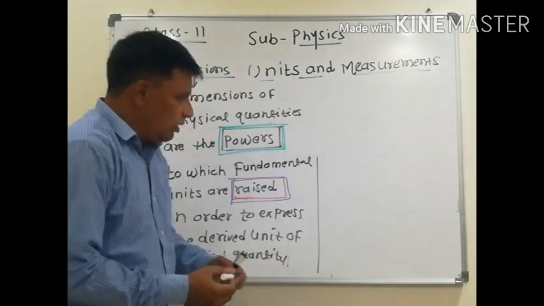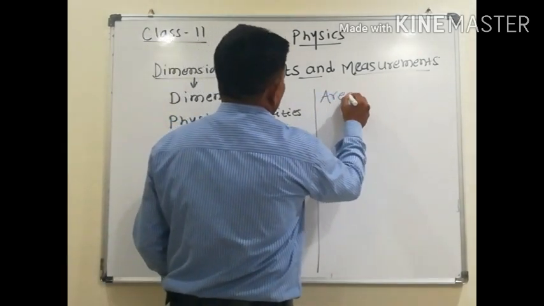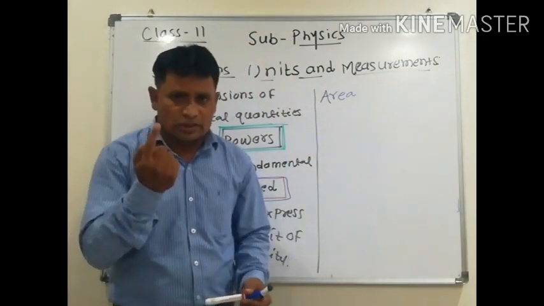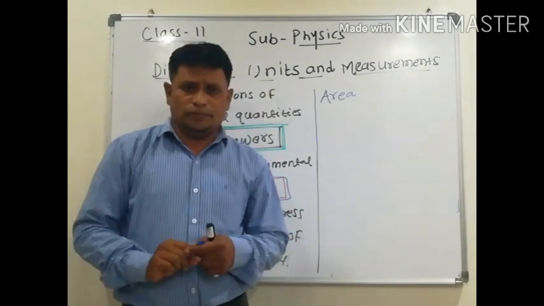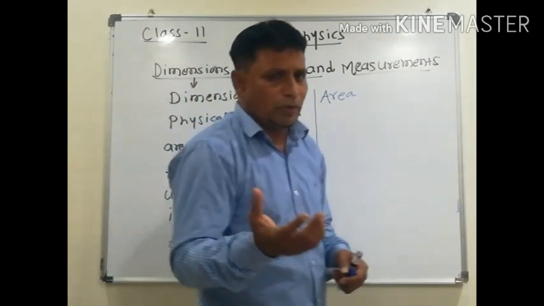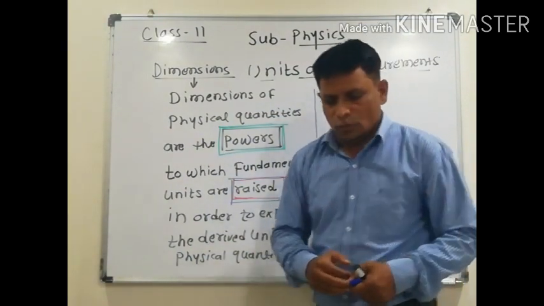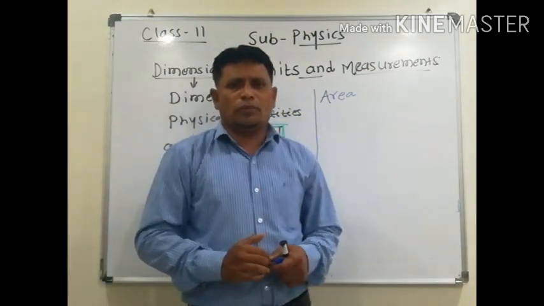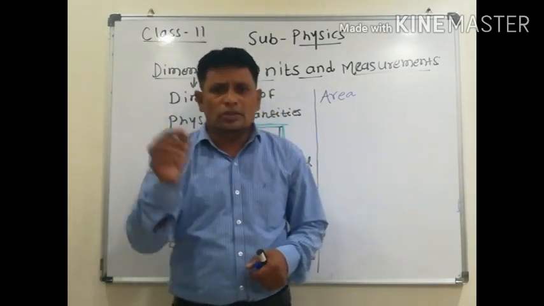Okay, now we have area. Now what is the method of dimension, how to find dimension? Pay attention, or write it somewhere with a pencil. With the help of the formula of that physical quantity. For example, force. What is the formula of force? Force is equal to mass into acceleration. What is velocity? Displacement upon time. What is power? Work upon time. What is charge? What is electric charge? IT. Correct. I is equal to Q upon T.